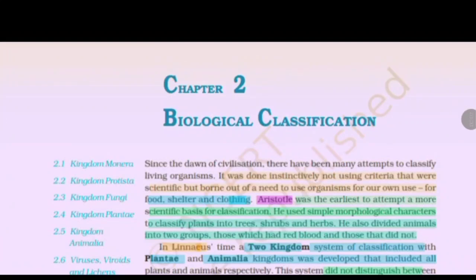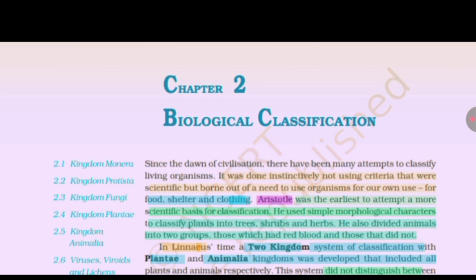Chapter 2, Biological Classification. Since the dawn of civilization, there have been many attempts to classify living organisms. It was done instinctively, not using criteria that were scientific, but born out of a need to use organisms for our own use for food, shelter, and clothing. Aristotle was the earliest to attempt a more scientific basis for classification.